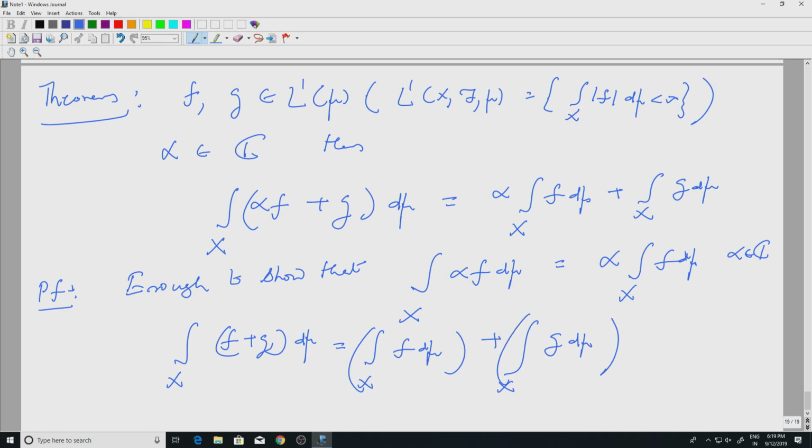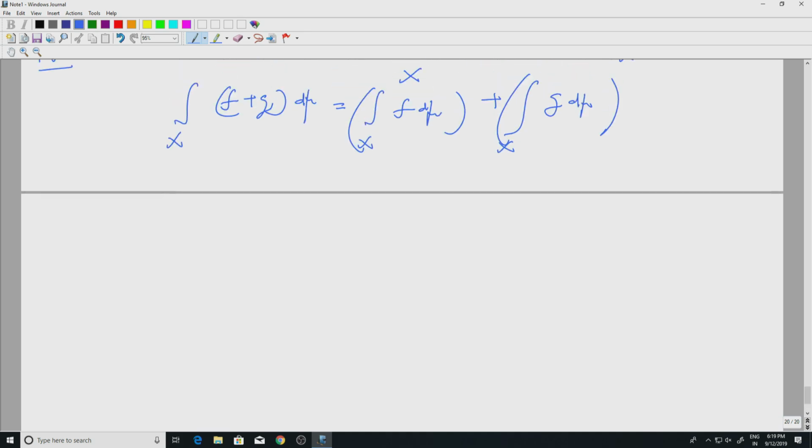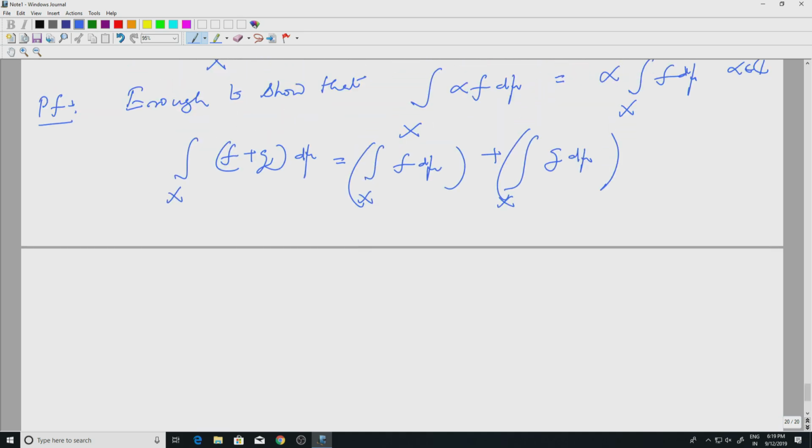Well, how does one prove this? Let me give you a sketch of the proof. For positive functions we already know it. So if f and g are positive and alpha is positive, then this is something we already know.